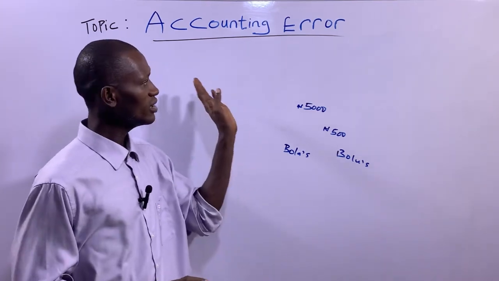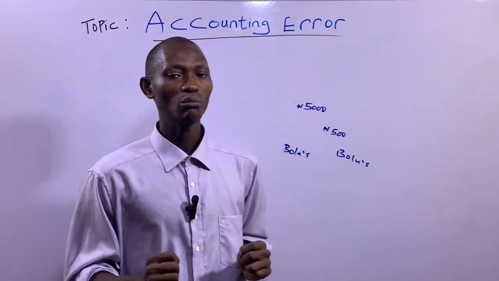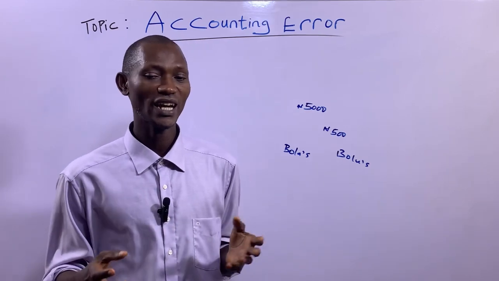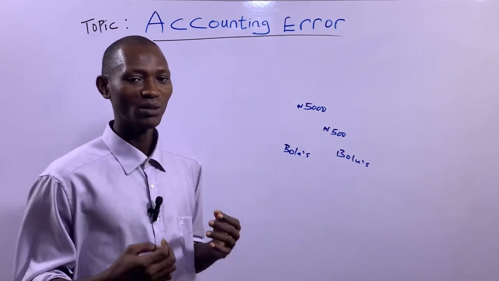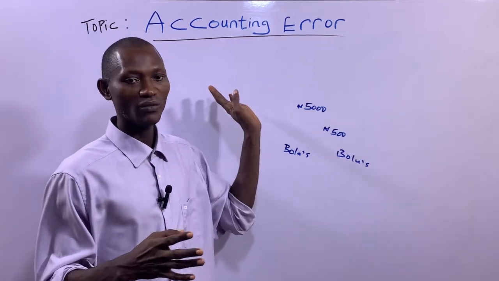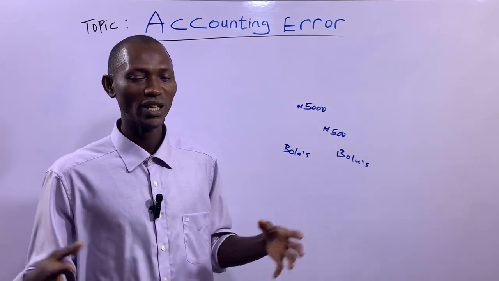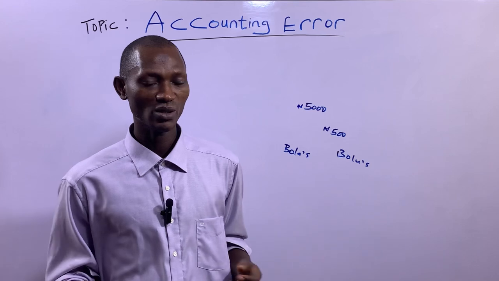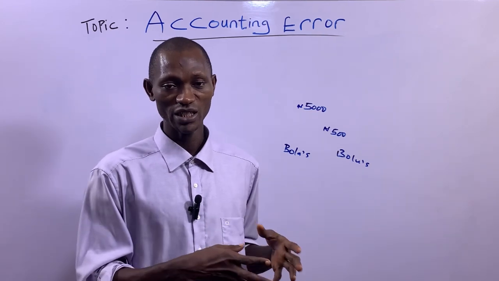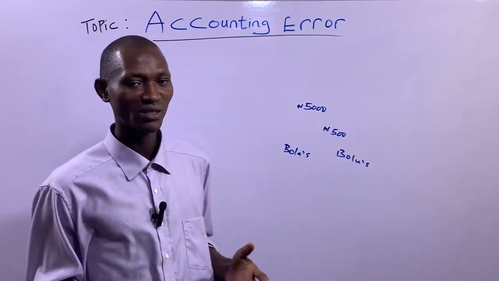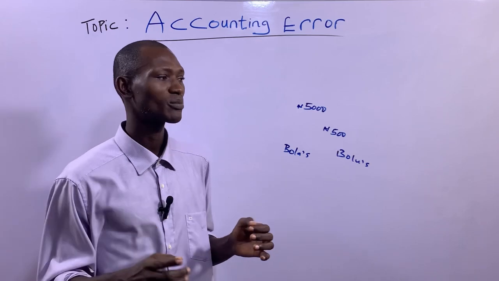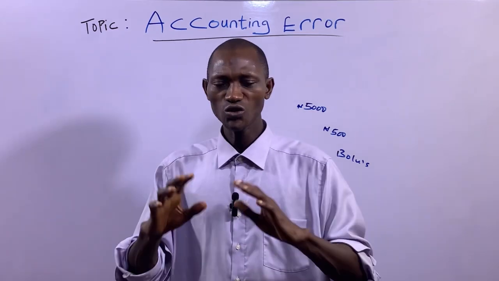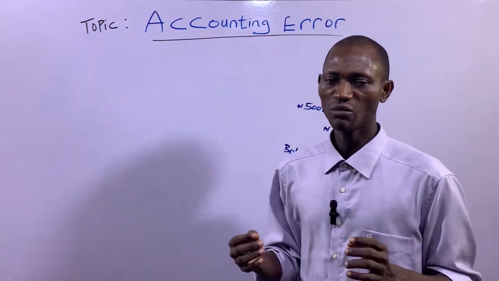Now, this topic, accounting error, most times is not treated in isolation. That simply explains that treating error as a topic is usually ascribed to the trial balance, as one of the bases of financial accounting. Now, we usually talk about the vehicular chain of business transactions.